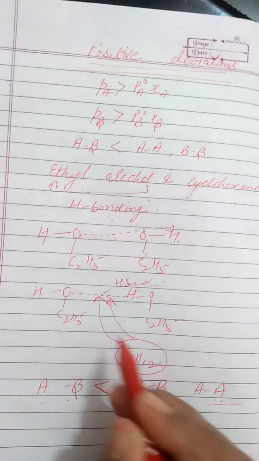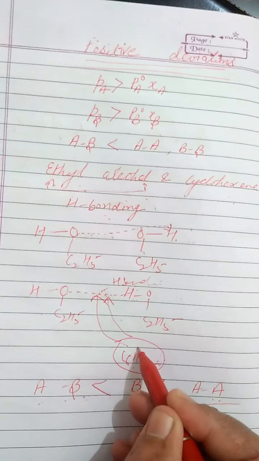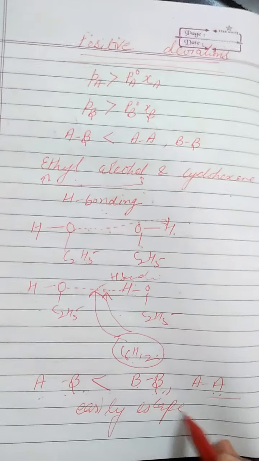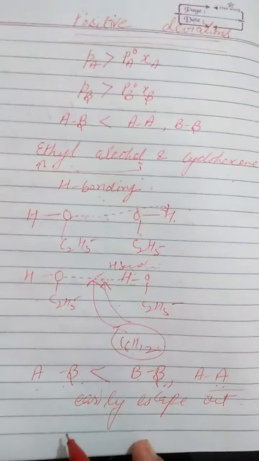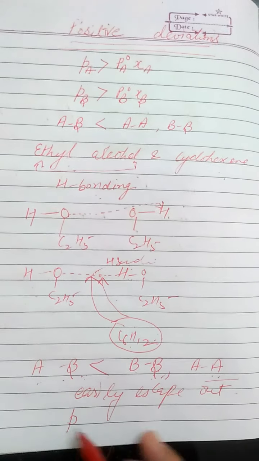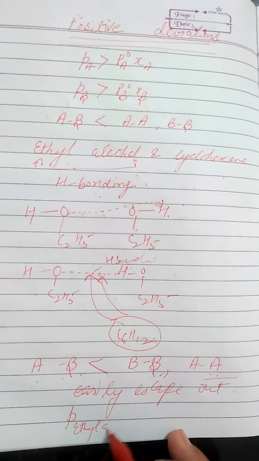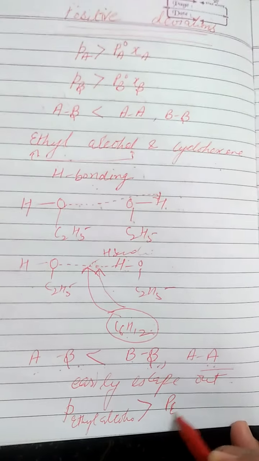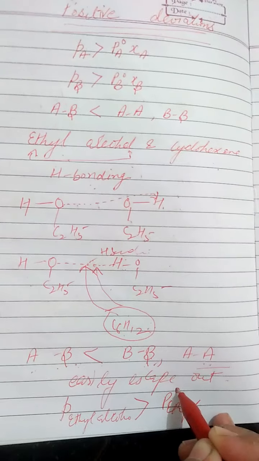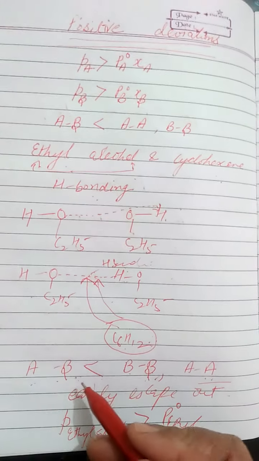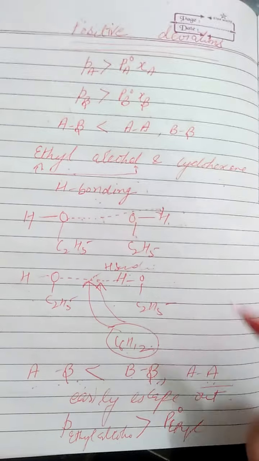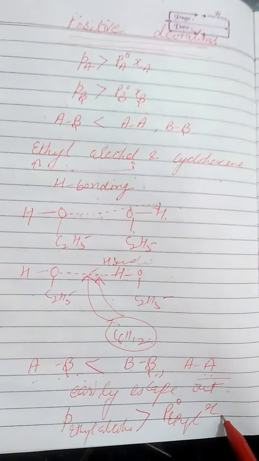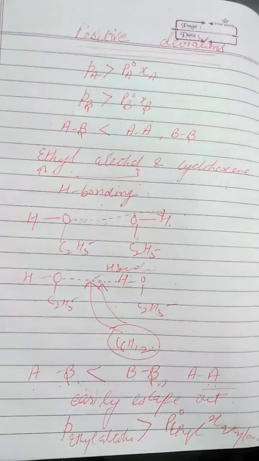So if ethyl alcohol has lesser interactions with cyclohexane, molecules will easily escape out. If the molecules easily escape out, it means the partial vapor pressure of ethyl alcohol in the solution will be much greater than in its pure state. When ethyl alcohol was in its pure state, it had less vapor pressure than in this solution state. What's the reason behind that? Because in pure state, the ethyl alcohol has strong hydrogen bonding, and the mole fraction of ethyl alcohol is present in the solution.